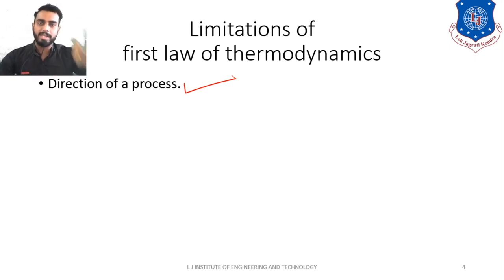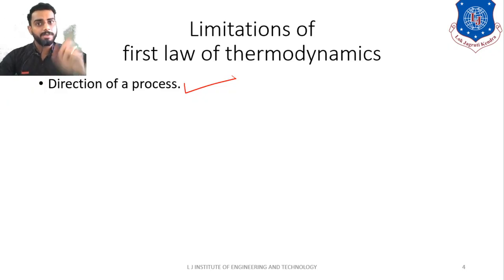But we are aware that that is not possible, because the nature of our laws is that always from high temperature to low temperature the heat will transfer. We are very well aware of that practically. That is why you will tell me, sir, it is not possible.